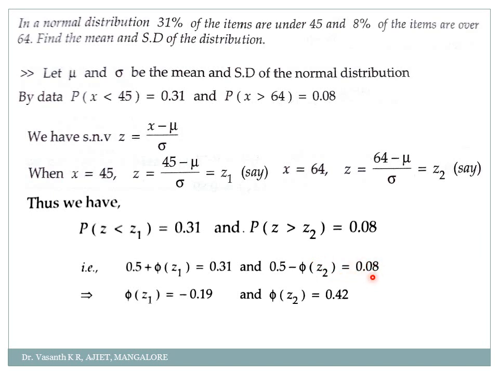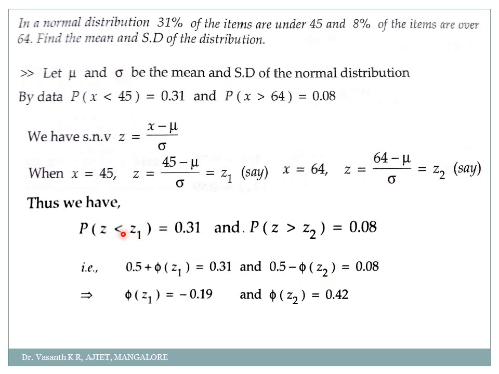Okay. Now what I have to do? I have to simplify this. So what will be phi of z1? Take 0.5 to the other side. I will get minus 0.5 plus 0.31, that is equal to minus 0.19. So phi of z1 is minus 0.19, and similarly I will get phi of z2 as 0.42. Are you clear with these steps, my dear students?